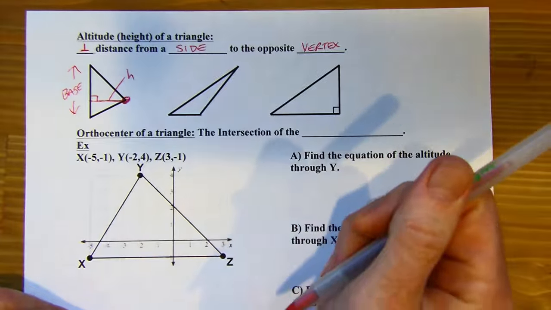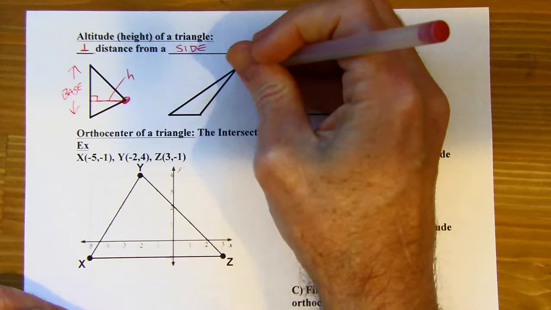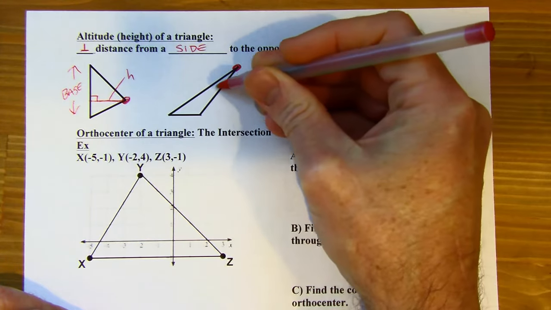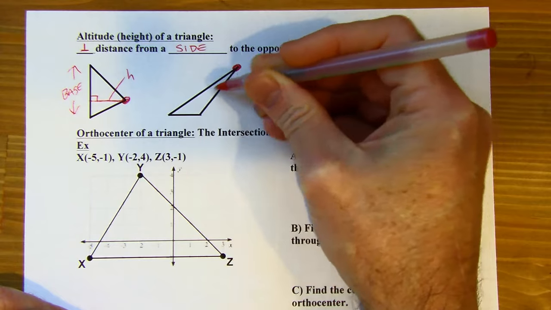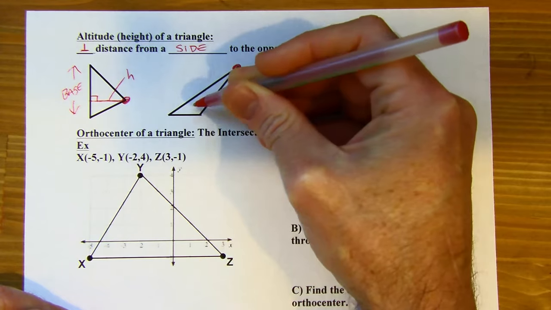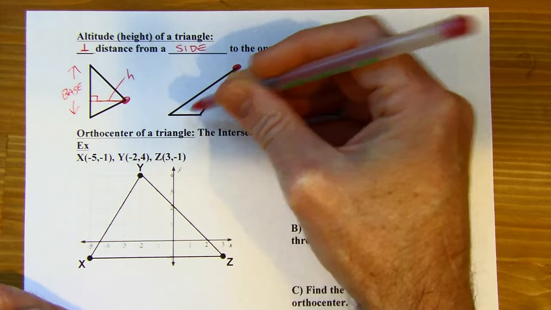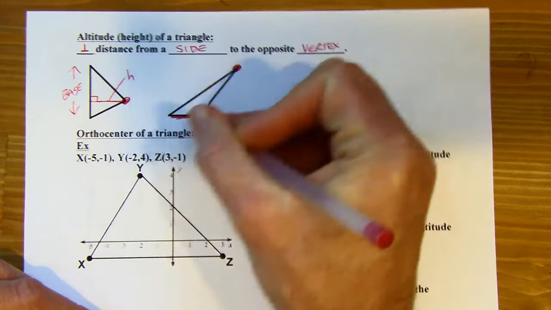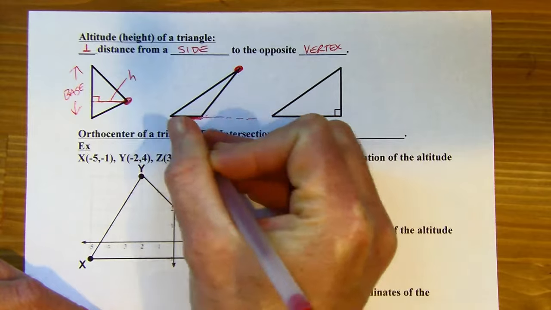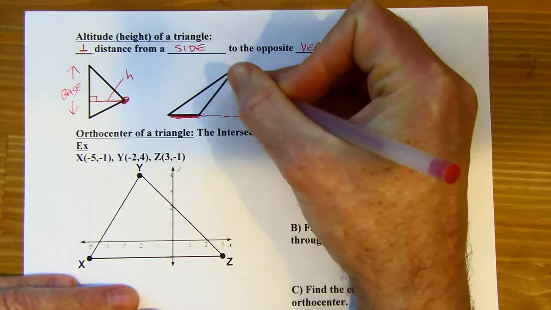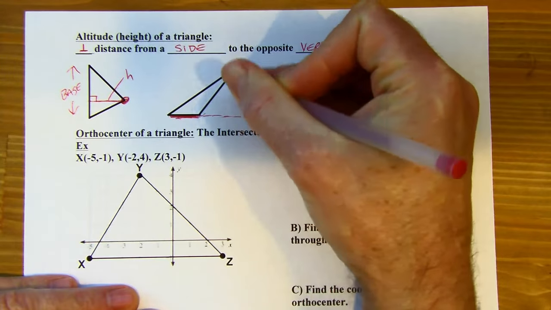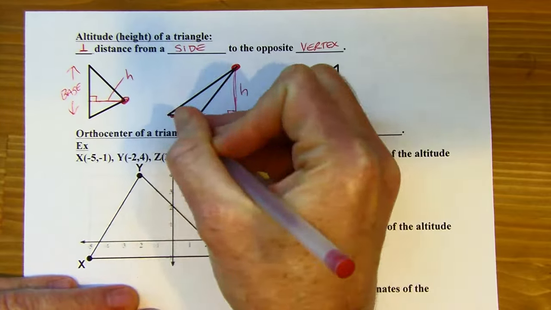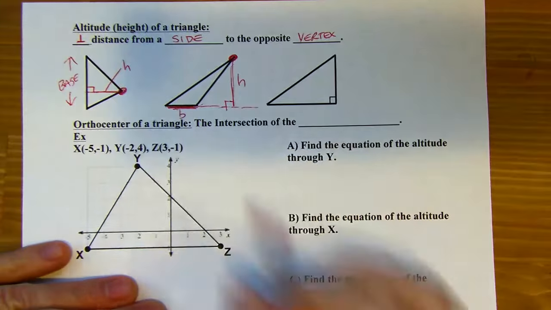Okay. Let's say on this next triangle, this was the vertex that I wanted to use. So if I try to go to the opposite side at a right angle, I can't really do it and stay inside the triangle. So sometimes altitudes will be outside of a triangle. I'm trying to connect to this side, and it's not really long enough to go down at a right angle, so I'm going to extend that. Think of this as a table, and extend the table, and you want to go straight down to the table from that point up there. So in this case, here's my height, and my base is still this little piece over there. It's not the whole thing, it's that piece.